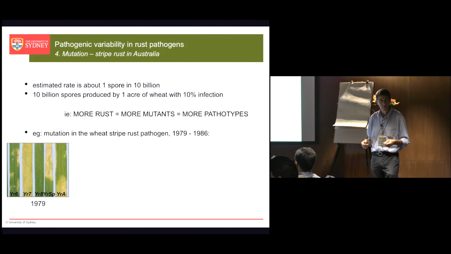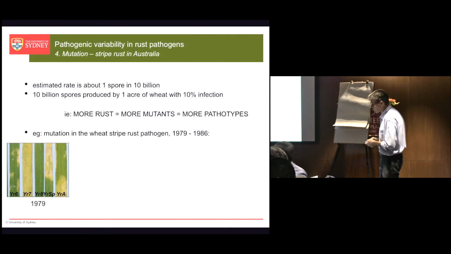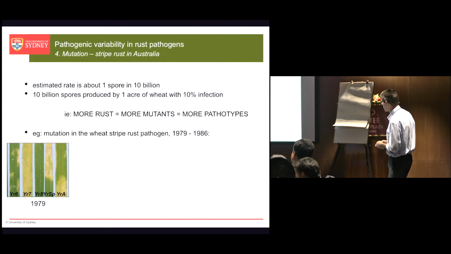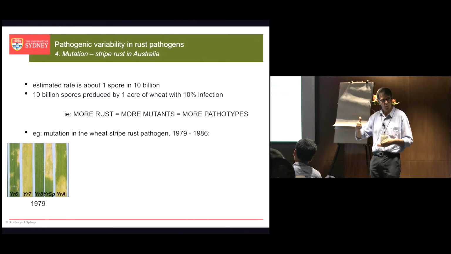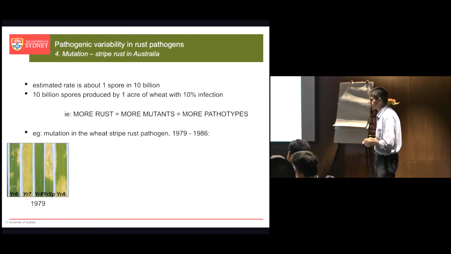Now, to show you what I mean by mutation, I'm going to use the example of wheat stripe rust in Australia. I mentioned before we had an exotic incursion in 1979. It was the first time stripe rust had ever been found in Australia. And these are photos from a colleague of mine, Dr. Colin Wellings. He took that isolate from 1979 and he put it on a set of different wheat genotypes, each one with a different resistance gene.